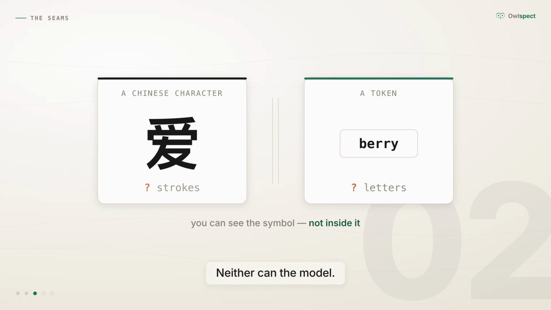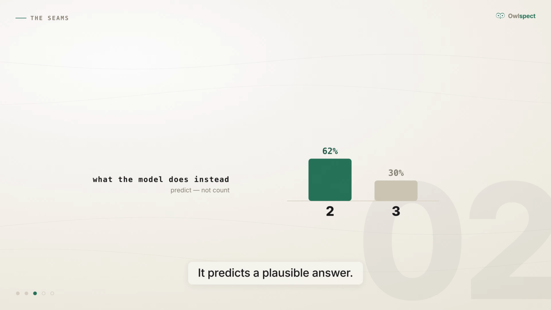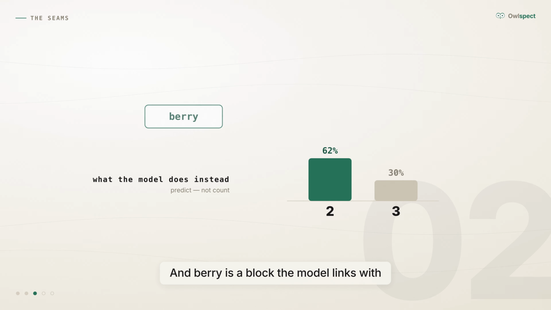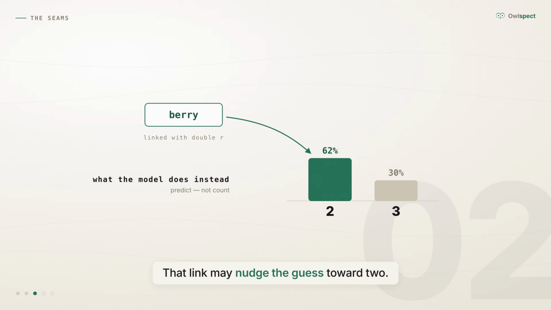Neither can the model. So the model does the only thing it ever does. It predicts a plausible answer, and berry is a block the model links with double R. That link may nudge the guess toward 2.